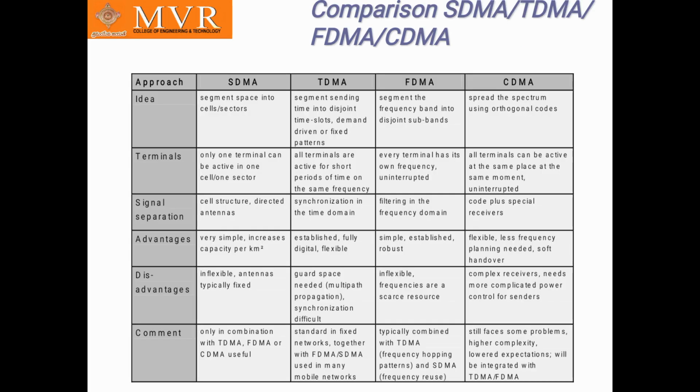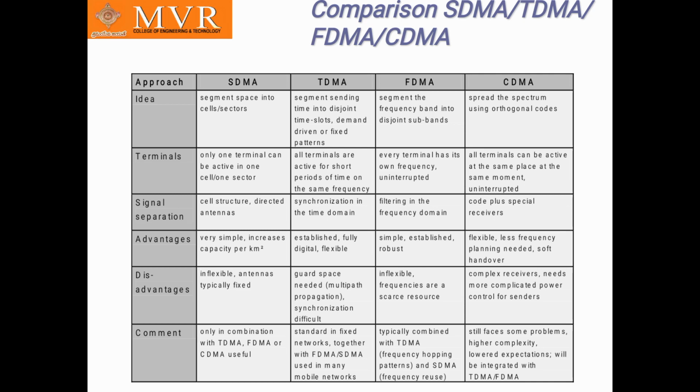Here is something very important for you: the comparison of SDMA, TDMA, FDMA and CDMA. You must learn this table in this section. It is very important. Here the approaches are idea, terminals, signals, signal separation, advantages, disadvantages and comments.